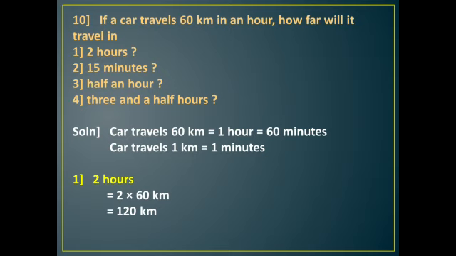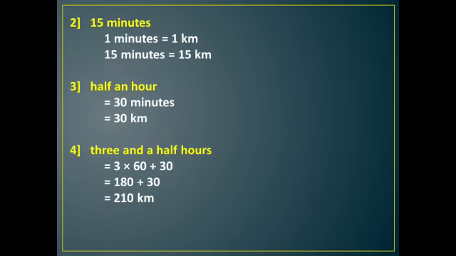Next, 15 minutes. For 15 minutes, 1 minute equals 1 kilometer, so 15 minutes equals 15 kilometer. Next, half an hour means how much? 30 minutes. In 1 minute it is 1 kilometer, so in 30 minutes it is 30 kilometer. Next, 3.5 hours. So 3 into 60. 3 hours means 3 hours, 3 into 60, understood? Plus half an hour, that is 30. So 180 plus 30, that is 210 kilometers.